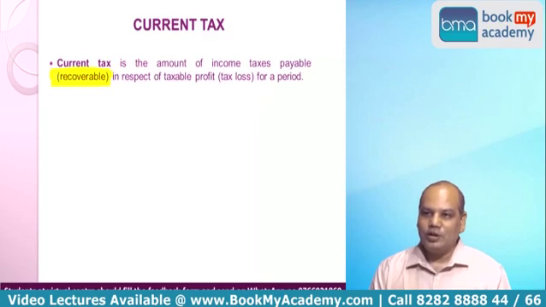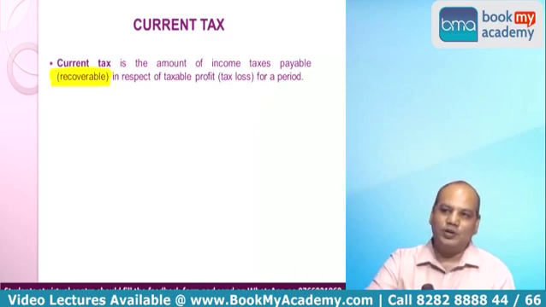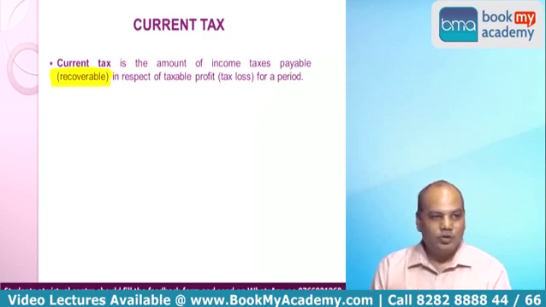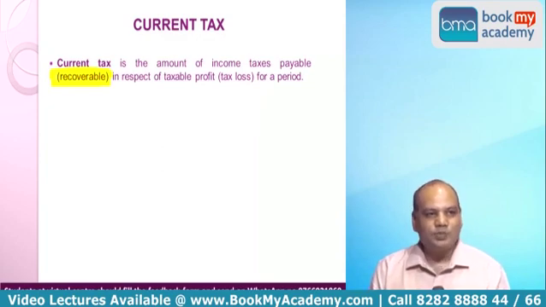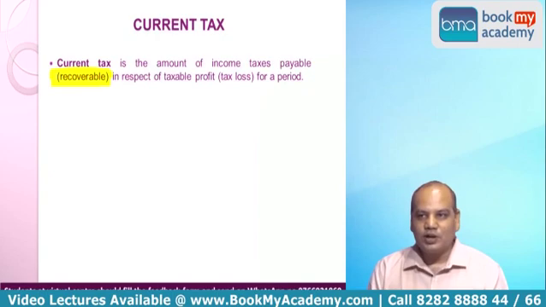In some countries, if you have a loss in this year but profit in the past year, you can also go backward and adjust it against the past profit. Like in USA it happens. That is called tax credit. Or in some European countries also it happens. In 2018-19 you have a loss, and in 17-18 there was a profit.